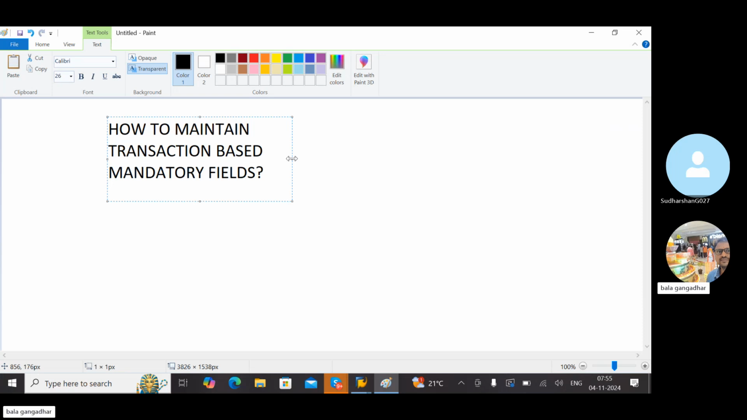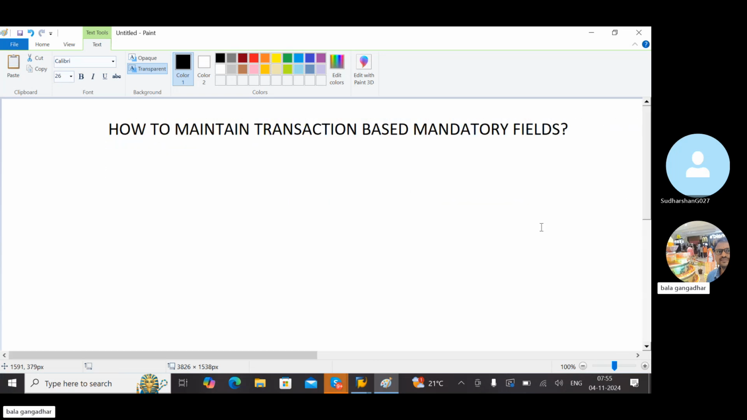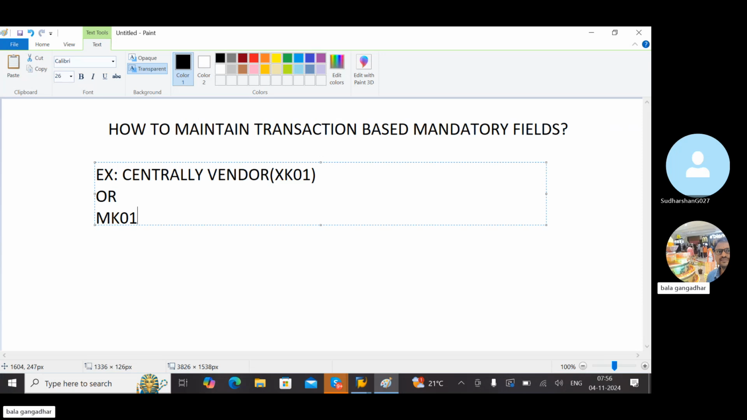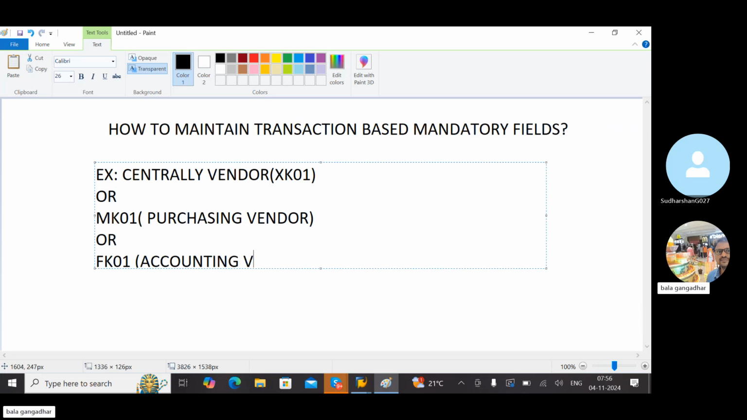How to maintain transaction code? For example, centrally vendor is nothing but XK01. Or MK01, meaning purchasing wise vendor, or one more, FK01, accounting wise vendor.